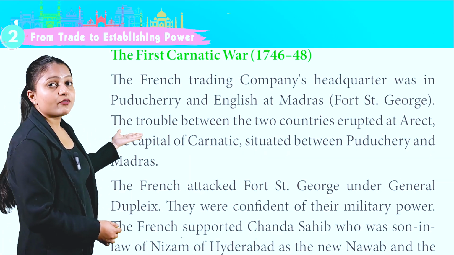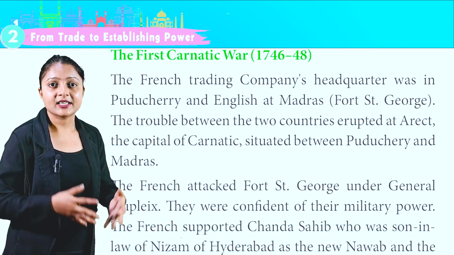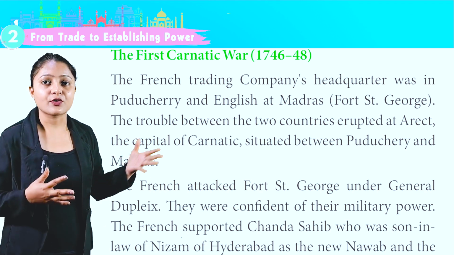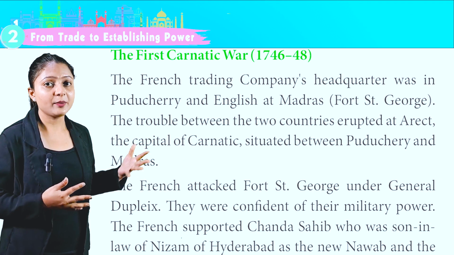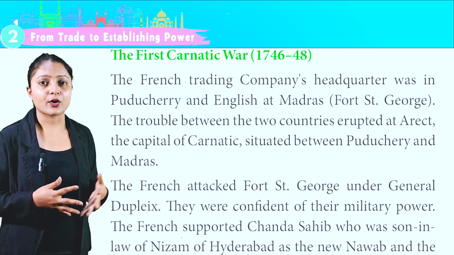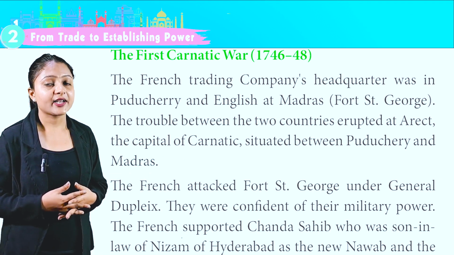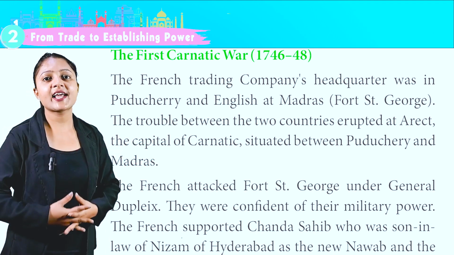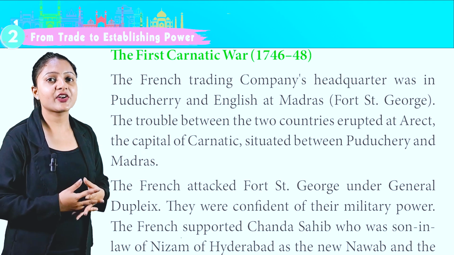The First Carnatic War, 1746 to 48. The French trading company's headquarters was in Puducherry and the English at Madras for Fort St. George. The trouble between the two countries erupted at Arcot, the capital of Carnatic, situated between Puducherry and Madras. The French attacked Fort St. George under the General Dupleix.